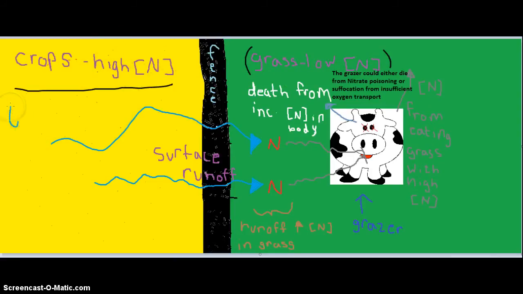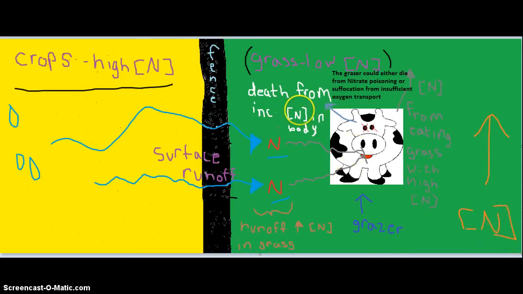Say we were to have rain or something. Some of this nitrogen in the crops that doesn't get taken up by the plants is able to run off the surface and can be transferred over into this grass where we don't want it. Then this grass can have a high nitrogen concentration in terms of nitrate and also nitrite, which can have harmful effects on the animal. If the cow eats the grass and continues to eat it, he's also increasing his body nitrogen concentration.